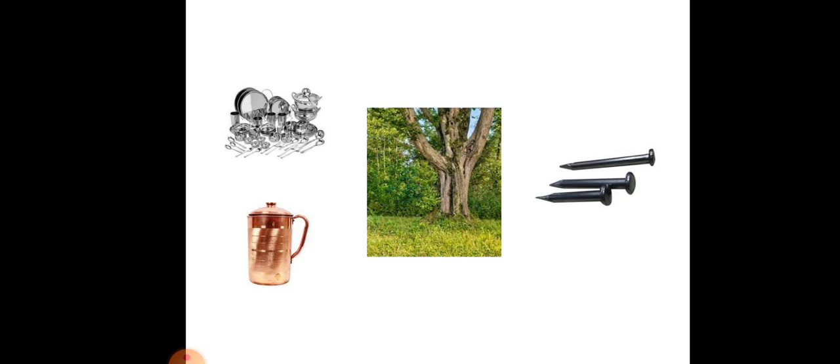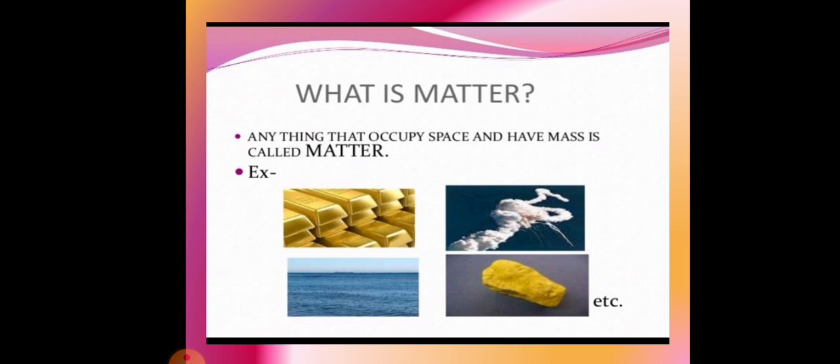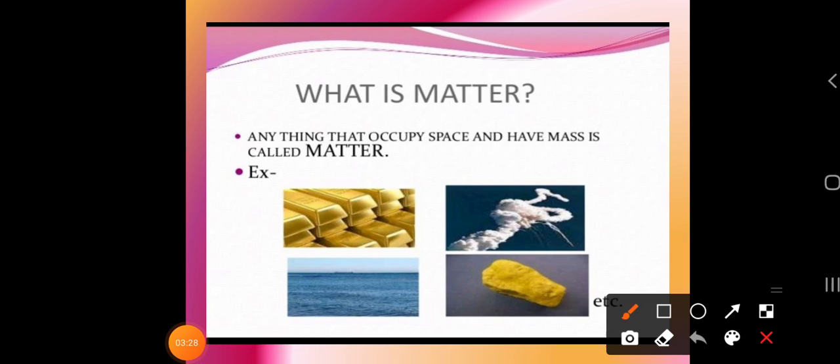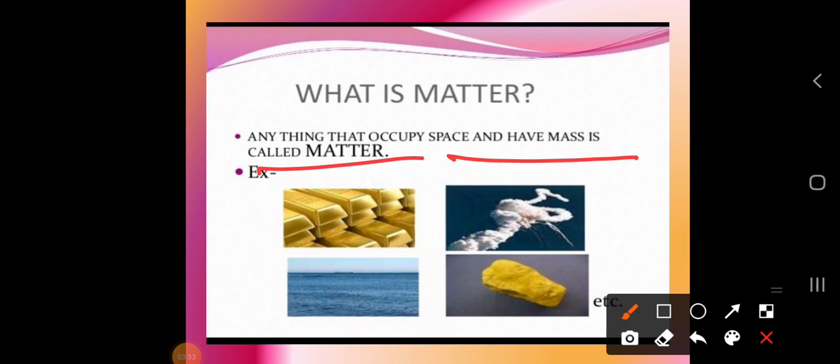Let us understand this concept. So now I hope there is no confusion about why we are learning this. We have a question with us: whether the matter present in our surroundings is a pure form or an impure form. We have to search for this answer. Dear students, as I told you, what is matter? Anything that occupies space and has mass is called matter. You can take any kind of example, like gold, mercury, water, turmeric.